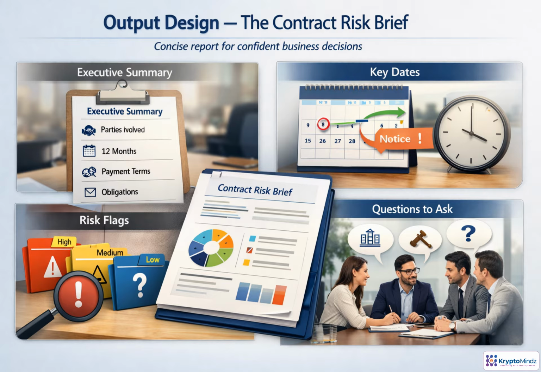The contract risk brief is the product promise made concrete. It turns a dense agreement into 4 business decisions. What am I agreeing to? When do I need to act? What could hurt me? And what should I ask before signing?